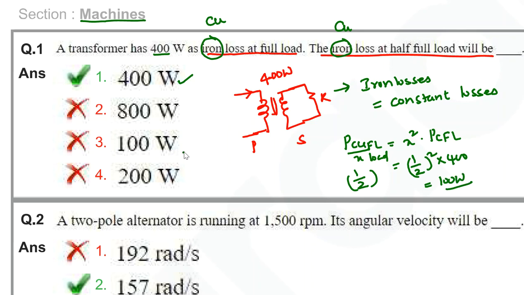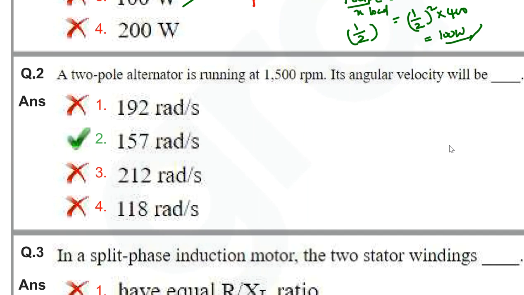Options are also available here, so don't get confused. The iron losses remain constant, and for copper losses, whatever the load is, you take it here. This is the answer if the question is asked for copper losses.